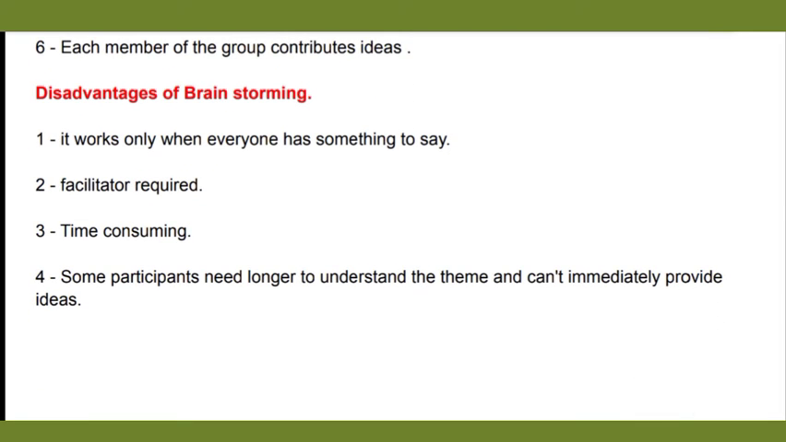It works only when everyone has something to say. Suppose a person does not know about that problem, then how will they be able to give their opinion or idea? It will work only if everyone has something to say, because it's a group activity. Second, a facilitator is required, who will judge them. Third, it is time consuming.